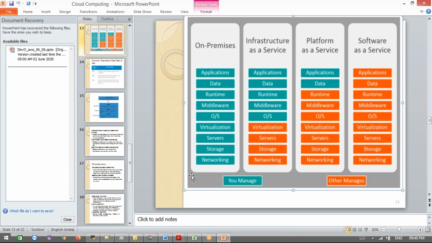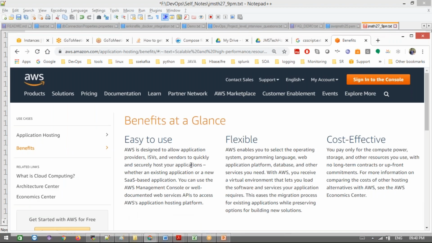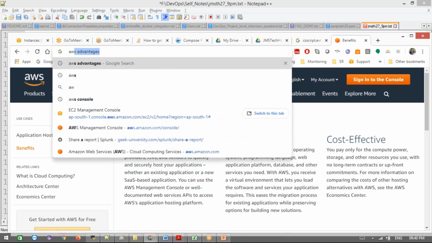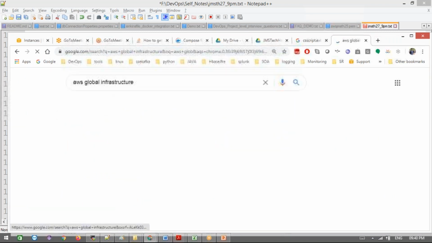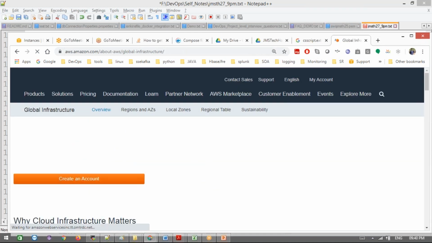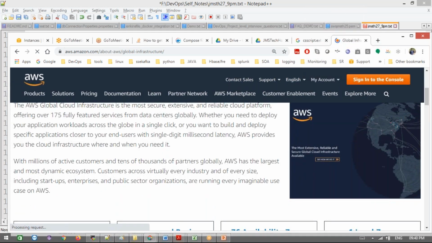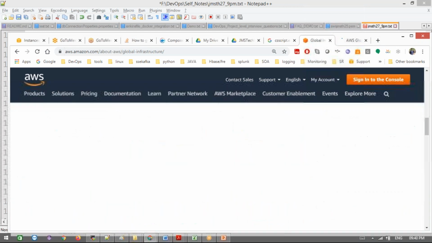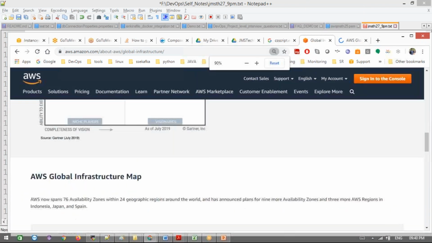How can we see that? We can simply go here, AWS global infrastructure. We can see how many data centers and how many regions there are. Everything they show graphically.